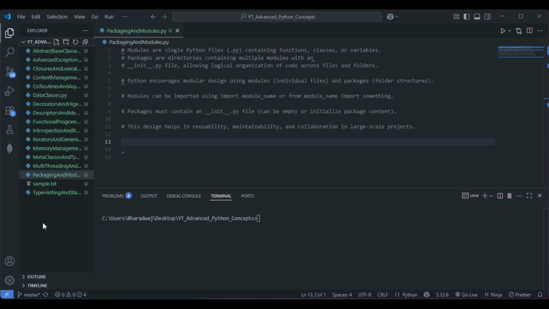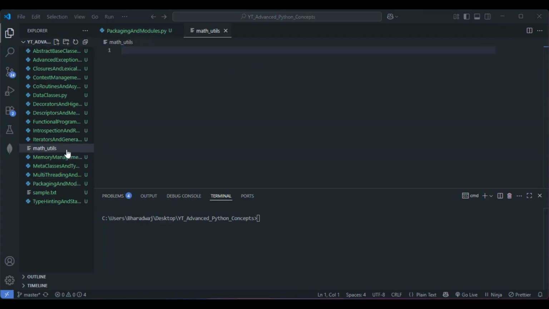Within this, let's create two Python files. One I have already created, package and module.py. Another one, I'll create a file named math_utils.